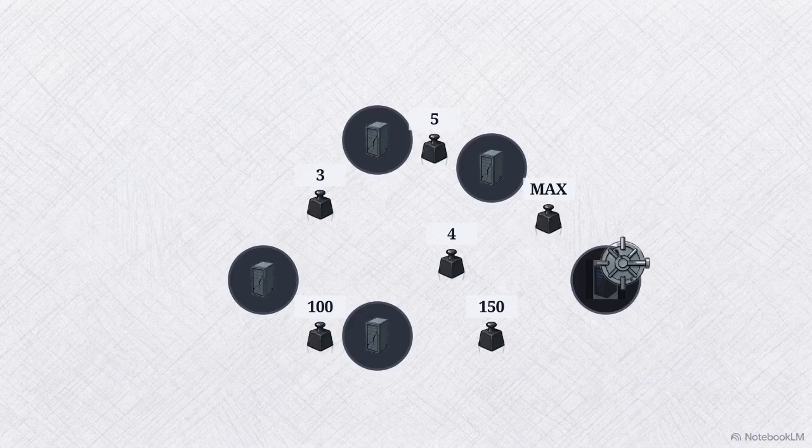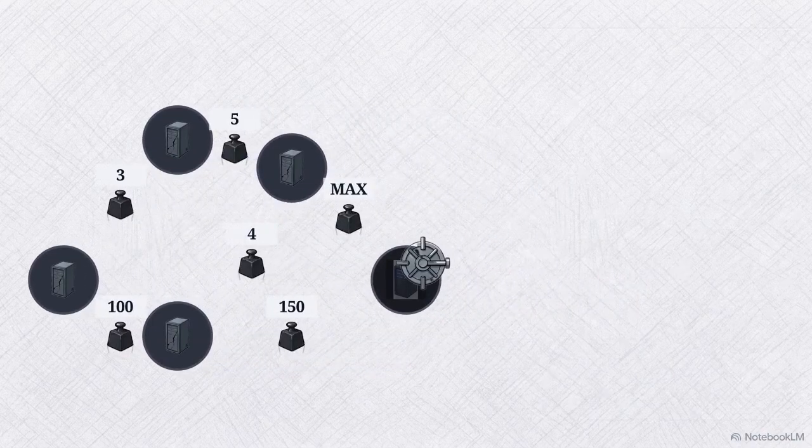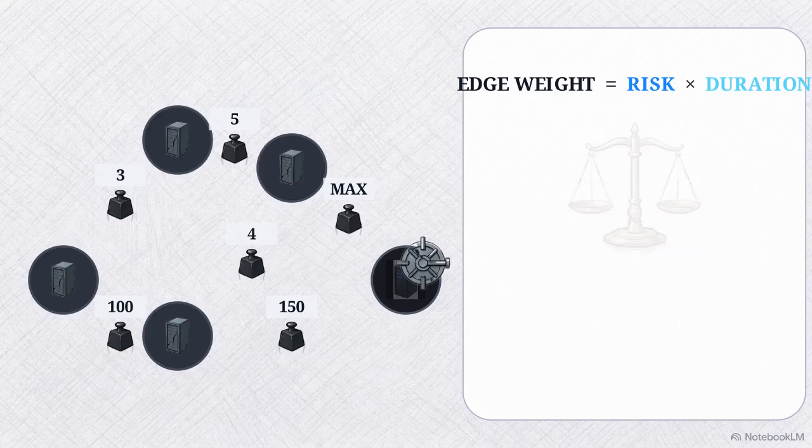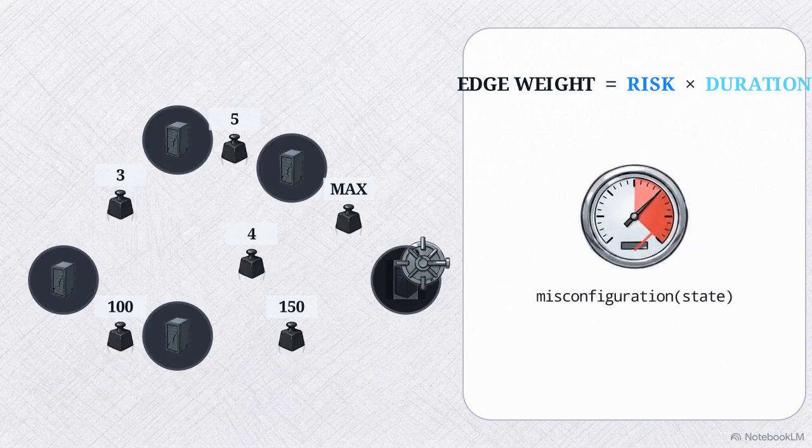With the perfect goal state unreachable, the algorithm begins calculating paths based on the numerical cost of each edge. The edge weight is determined by a formula: the structural risk of the resulting state multiplied by the estimated wall clock duration of the operation.